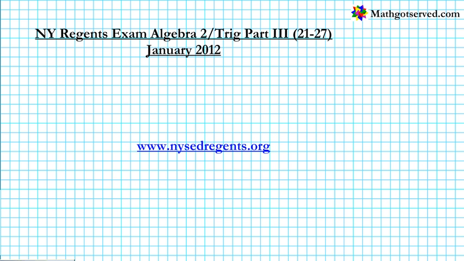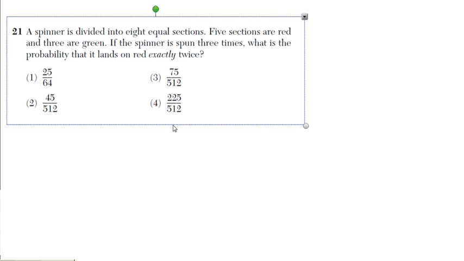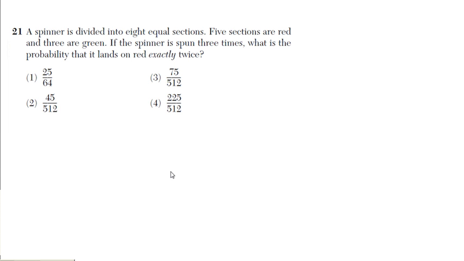Okay, so let's go ahead and continue with question number 21. Question 21 says, a spinner is divided into 8 equal sections. 5 sections are red and 3 are green. If the spinner is spun 3 times, what is the probability that it lands on red exactly twice?